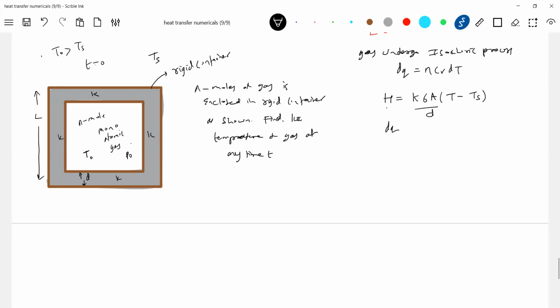You can write dq by dt. A will become L square. What shall you write for dq? Anybody wants to answer? NCV dt, isochoric process.